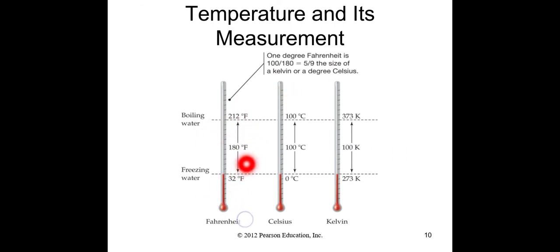So in Fahrenheit, at 32 Fahrenheit water freezes, and at 212 Fahrenheit water boils. And similarly in Celsius, at 0 degrees Celsius water freezes and at 100 degrees Celsius water boils. And similarly in Kelvin, at 273 Kelvin water freezes, and at 373 Kelvin water boils. So in Celsius and Kelvin, there is a gap of 100, but in Fahrenheit there is a gap of 180.